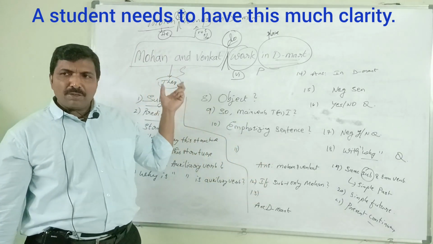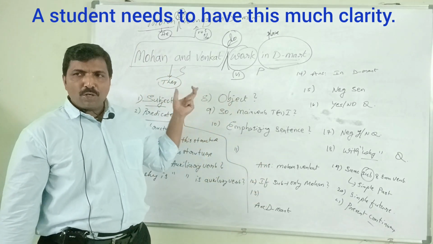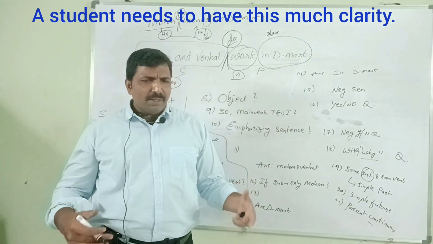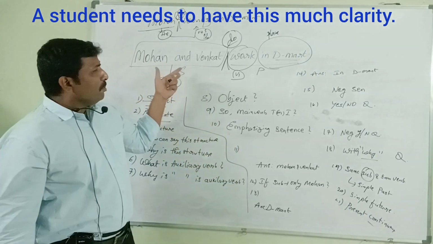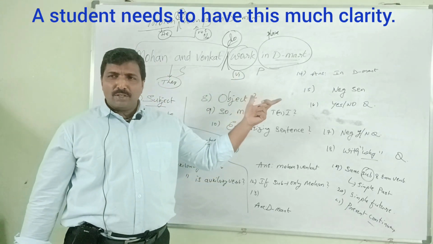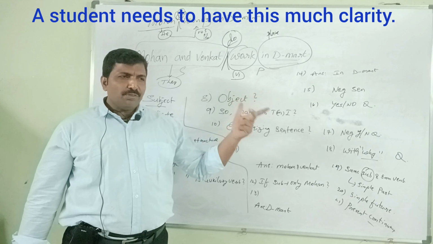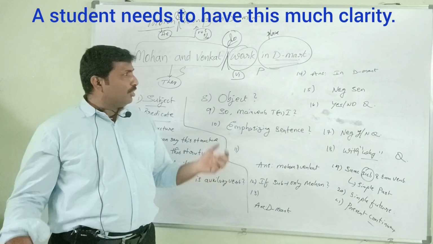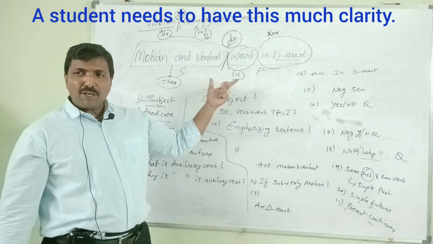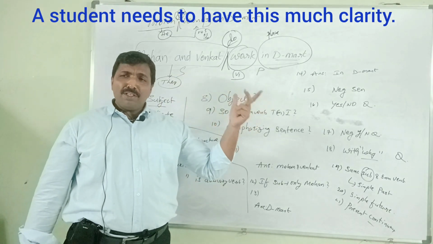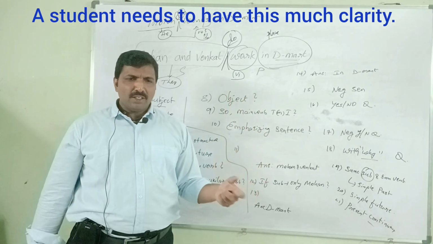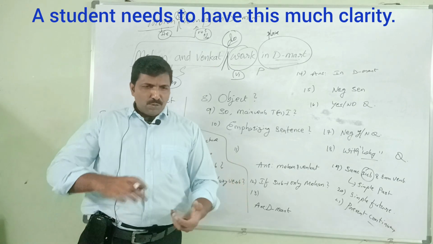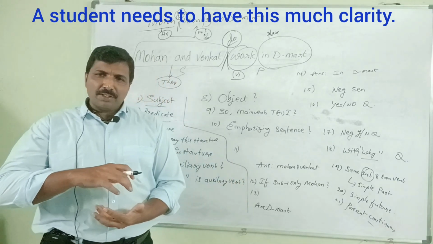Because Mohan and Venkat are, they are working. Mohan and Venkat are working in D-Mart. Again, many questions can be framed. See, with a simple sentence, we can frame 40, 50 questions. We can write different sentences, negative sentences, yes or no questions. With 3 or 4 words, we can write 100 sentences, different questions, negatives, yes or no questions, WH questions. In such a way, you should get command on simple sentences.